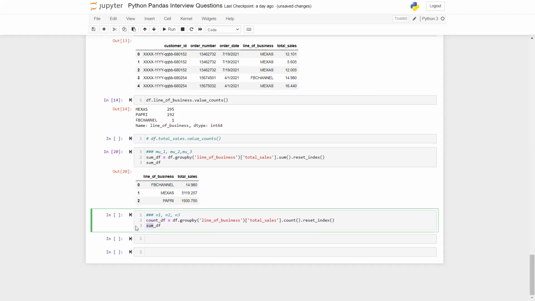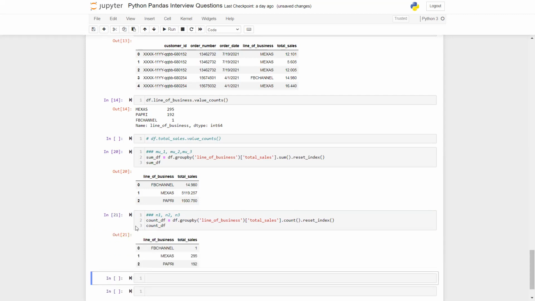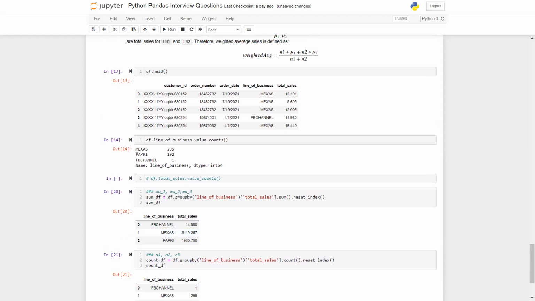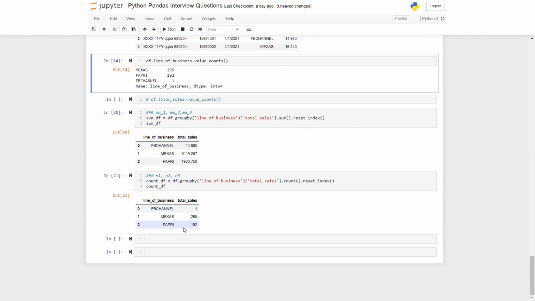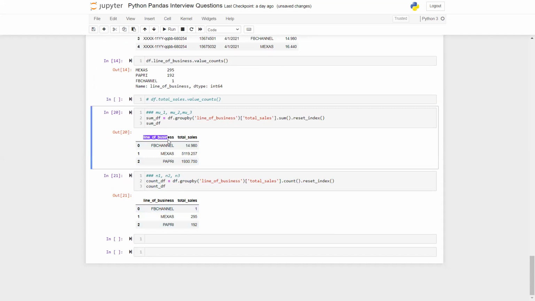Now, what is the benefit of doing it in a data frame form? You are not writing code for every distinct line of business. You are doing it at a group or vector level, or you're broadcasting your logic to every row. So that's the benefit of working with data frames. And if you see, that's my count, right? We had the individual counts, but it was in a separate object. Right now that was a series, this is a data frame. So I have one data frame where for every line of business I have total cells. I have another data frame where for every line of business I have